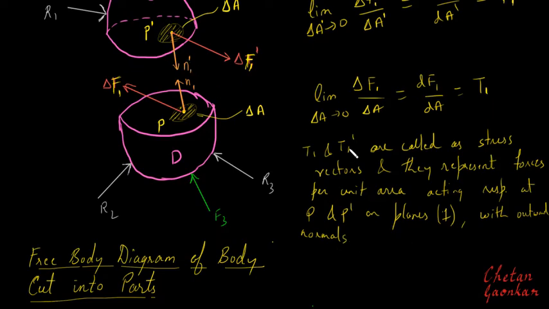What were our outward normals? It was n1 and n1 dash.